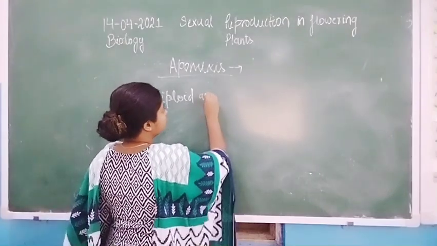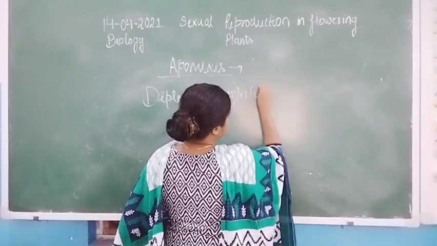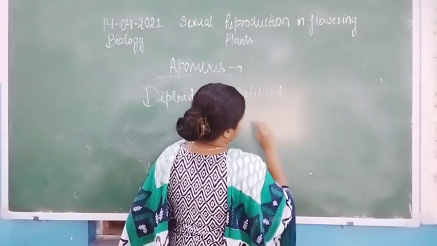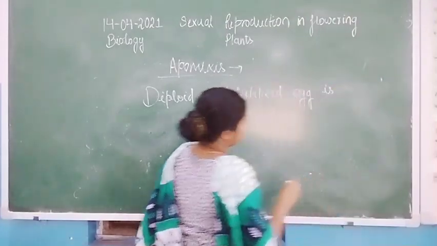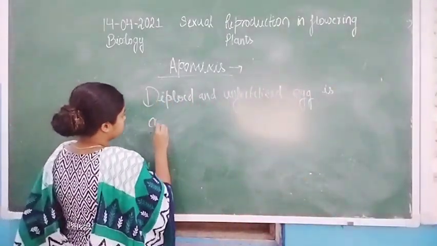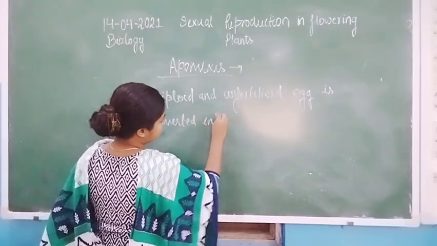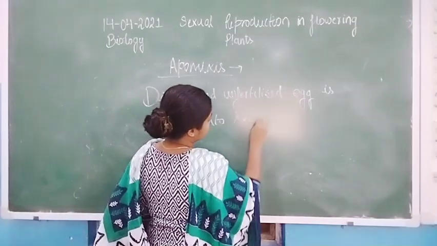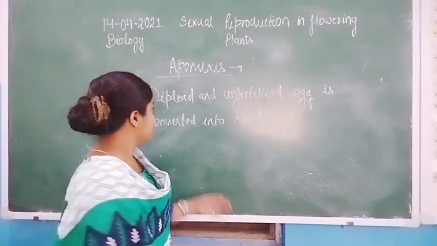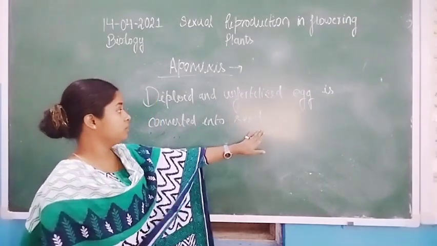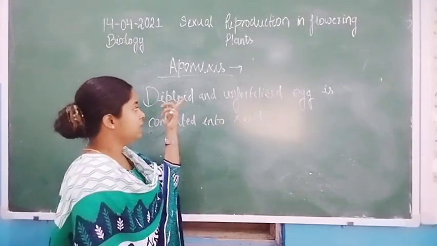Diploid and unfertilized: the seed formation occurs by the unfertilized egg and diploid egg.